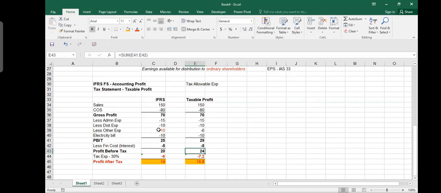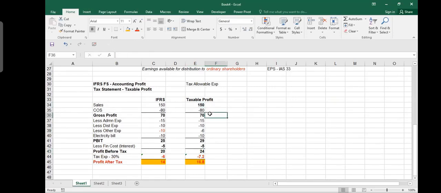It's an inadmissible expense. Similarly, there may be some other expenses for which I may not be able to produce documentation. Again, they will not allow that. Where is the document? I said, I spent the money, but I don't have the document. Then take it out, because without that, they will not allow it. The tax department thinks like this: these are your sales, like $150. This is your revenue. You can only write down the expenses which were necessary to generate this revenue. You cannot write down other expenses. You have to pay tax on that. So entertainment is not allowed, and many other things are not allowed.